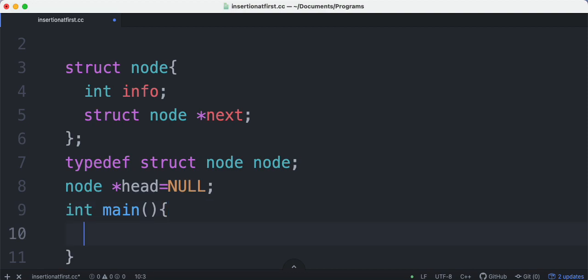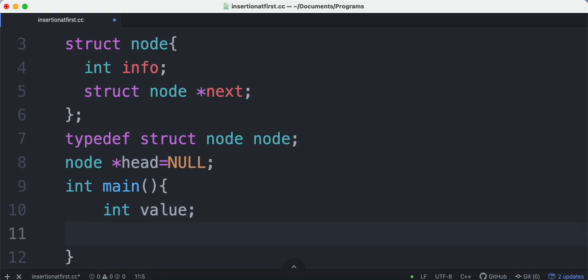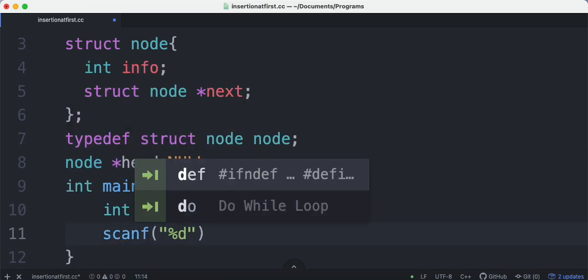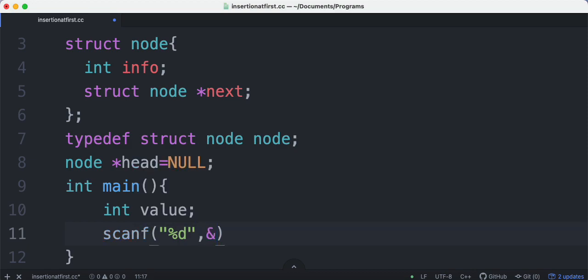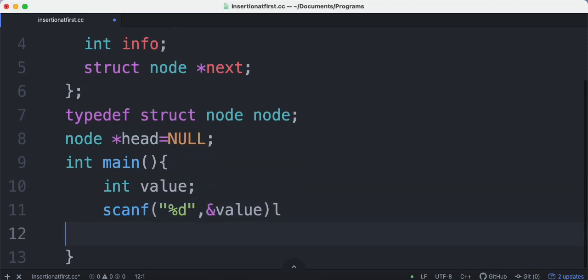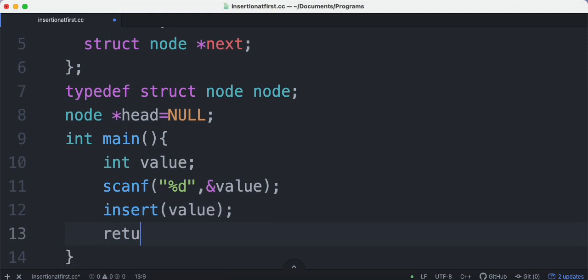Okay, now let's say inside this I have created a value, and I am taking the value from the user. So let's say scanf %d, address of value, and then I wanted to call a function called insert, and for inserting value, this is what I want to insert. Okay, now let's say I call it only once, because initially we don't have anything.